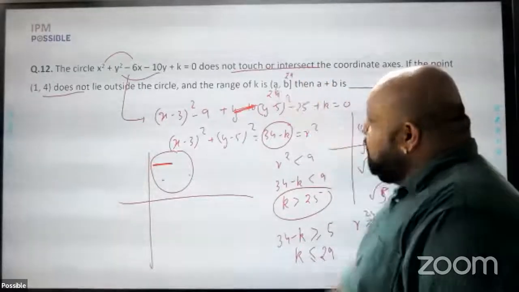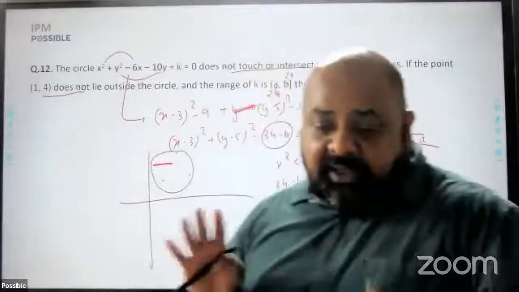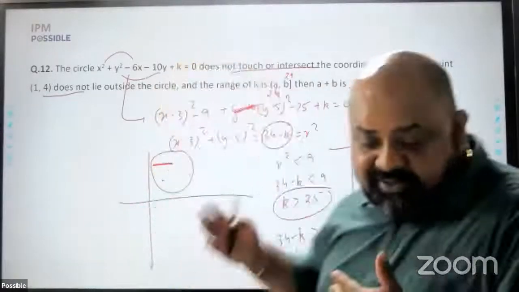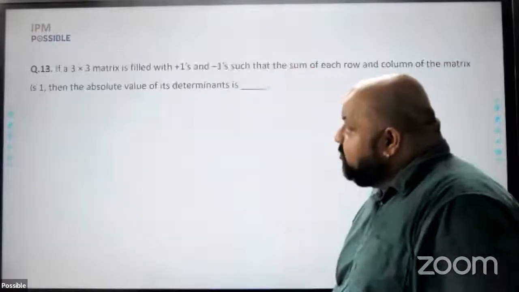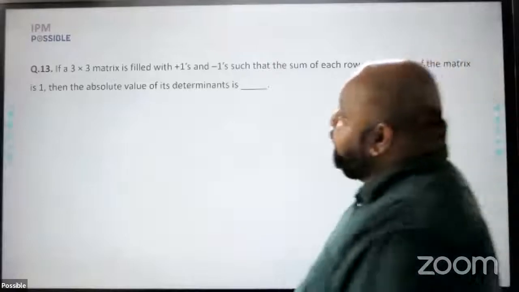A comes out to 24, b comes out to 29. I add them to get the answer. Unless you're very comfortable with circles and how to operate with the equation, not a question that you should have attempted. This is a question that could have been attempted.